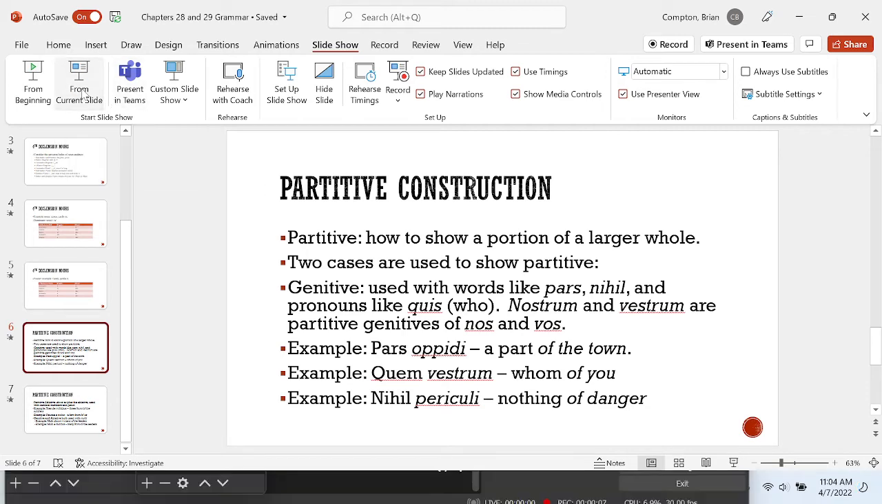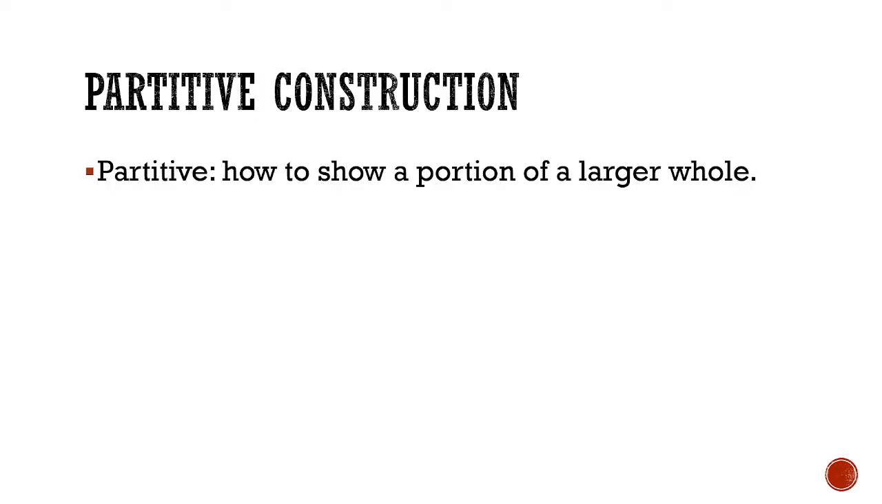We're going to talk about the second of the topics today, and that's the partitive constructions. So what does it mean to say something is partitive? That's how you show a portion of a larger whole or a larger group. So the partitive, the part, is going to be whatever case it needs to be, accusative, nominative, whatever. But the larger whole, the thing that it's a part of, that's going to be genitive or ablative.